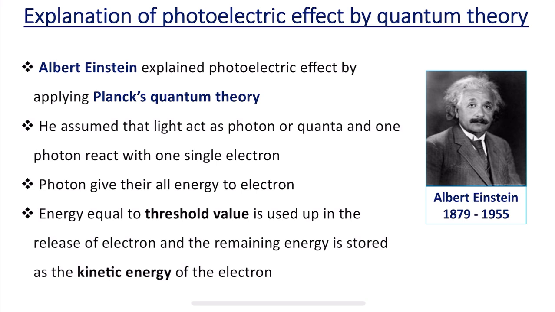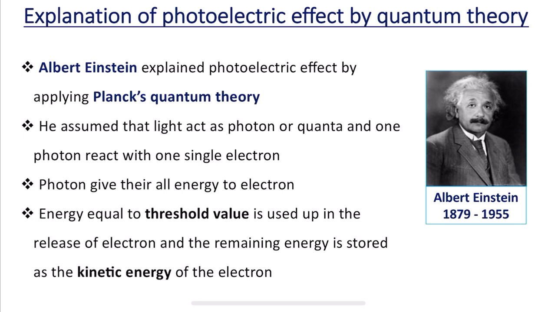That is why we consider Albert Einstein's explanation, which was given for the photoelectric effect by applying Planck's quantum theory. Albert Einstein explained the photoelectric effect by applying Planck's quantum theory. According to this theory, light consists of bundles of energy called photons. The energy of each photon is equal to h nu, where nu is the frequency of light.